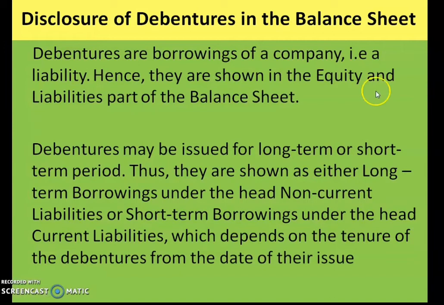Now the next thing which you have to know is about the disclosure of debentures in the balance sheet. Debentures are a borrowing, so they will be shown on the liability side, hence they are shown in the equity and liability part of the balance sheet. Debentures may be issued for long term as well as short term period. Thus they are shown as either long term borrowing under the head non-current liability or short term borrowing under the head current liability.